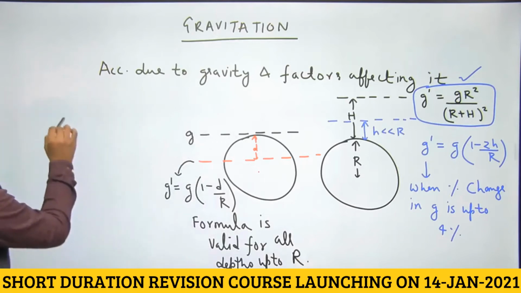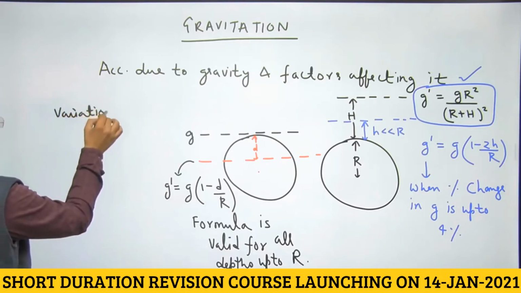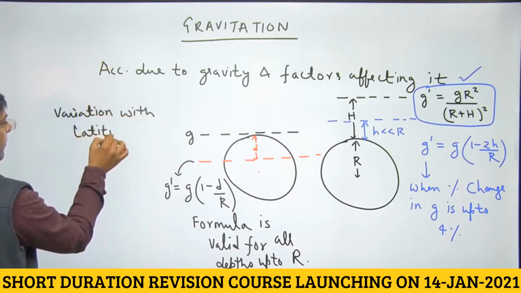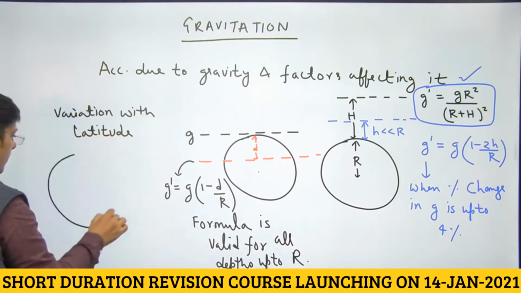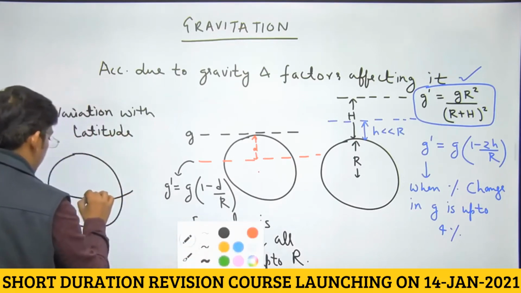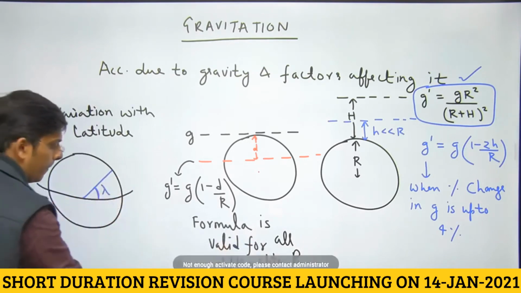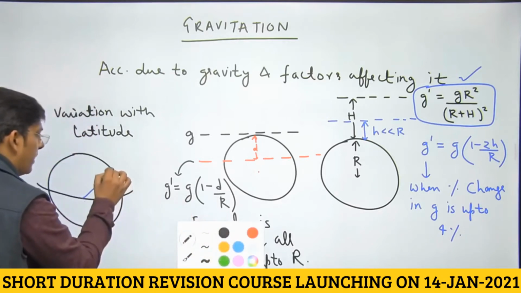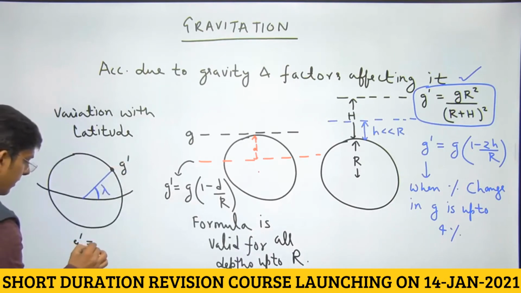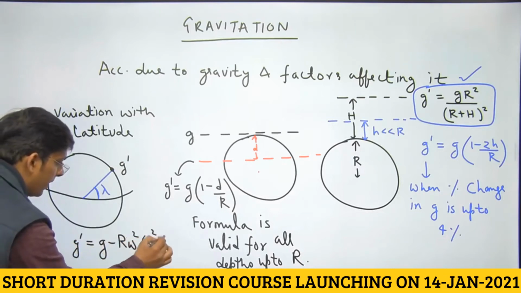Next we have variation with latitude, or you can say rotation of earth. So this is an earth, this is an equator. Latitude angle is lambda. At this point, the value of acceleration due to gravity is given by g minus r omega square cos square lambda.